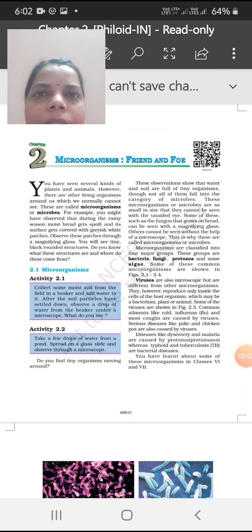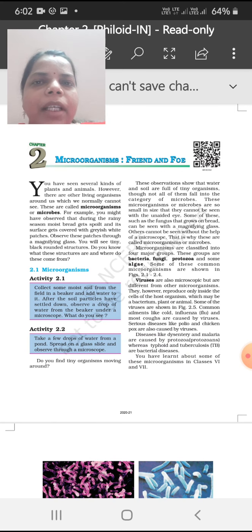Hello student. In the last video we started the chapter Microorganisms. In that video you saw the introductory part of this chapter, in which we learned what microorganisms are. The microorganisms that we cannot see with our naked eyes are classified in groups. They are bacteria, fungi, protozoa, algae and viruses.